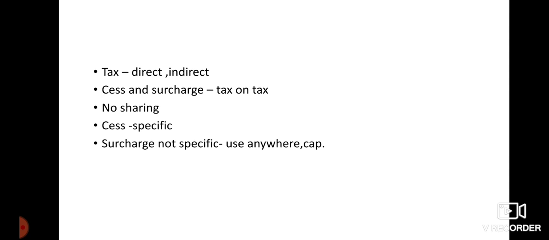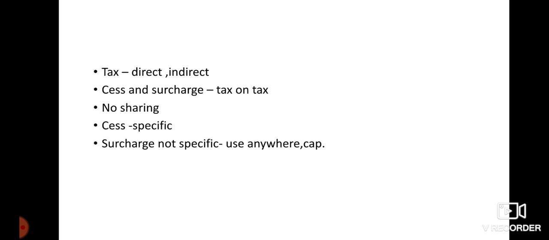And we have indirect tax that we unknowingly pay, like if we are buying a product from the market, for example a cloth. In that there will be a certain amount of money included as tax, and that money we will be paying as the cost of that particular cloth, which we pay unknowingly.